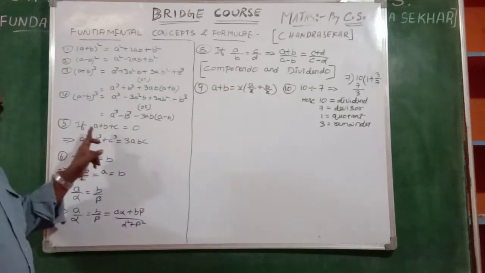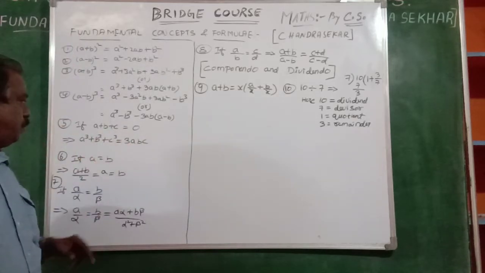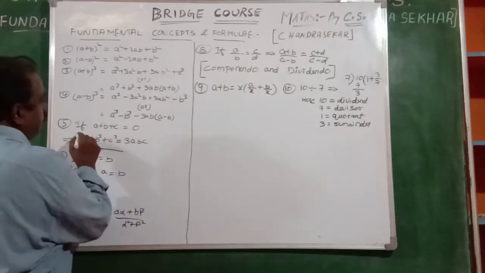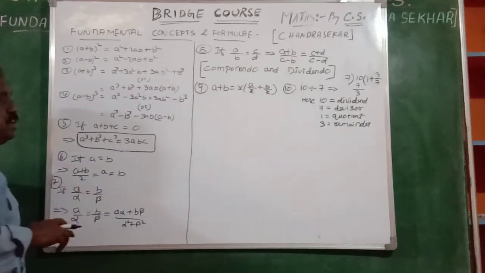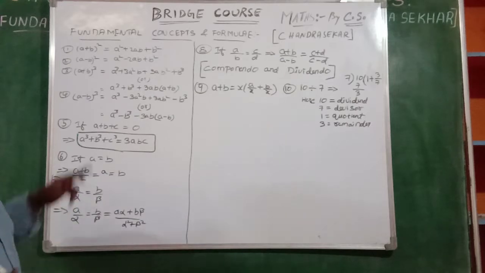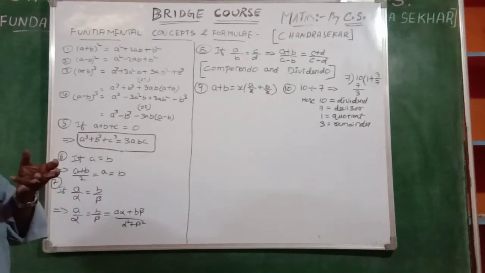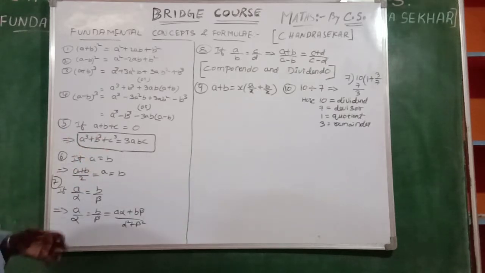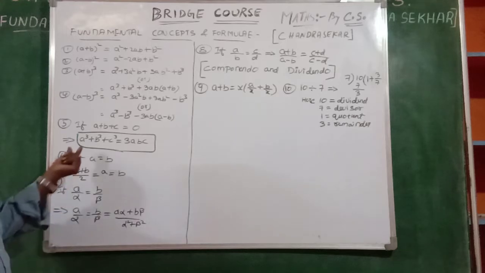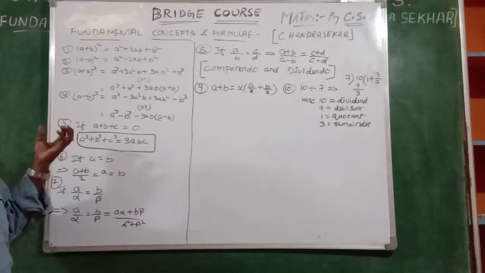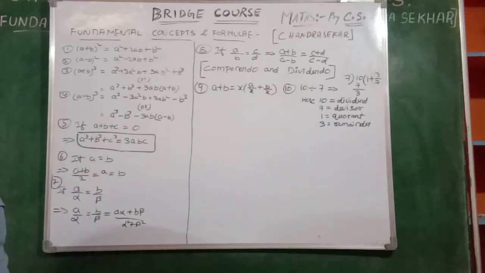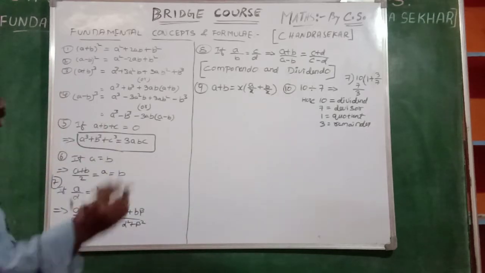Fifth one. If a plus b plus c is equal to 0, then a cube plus b cube plus c cube is equal to 3abc directly. The condition is a plus b plus c is equal to 0. It is given in the problem itself. Then directly, a cube plus b cube plus c cube is equal to 3abc. How is it? Now you see.